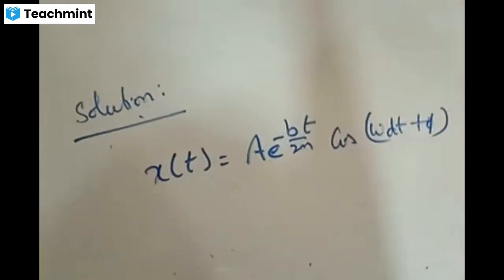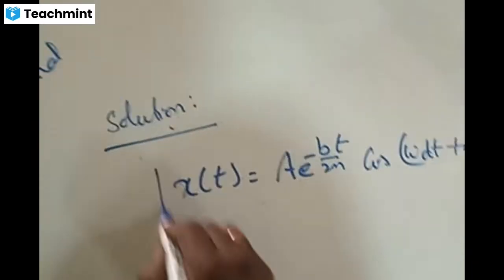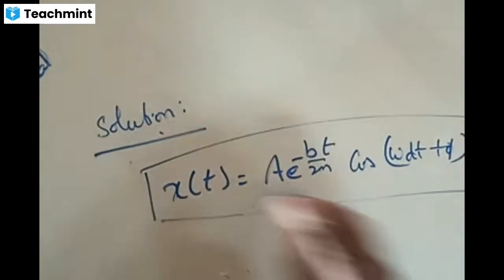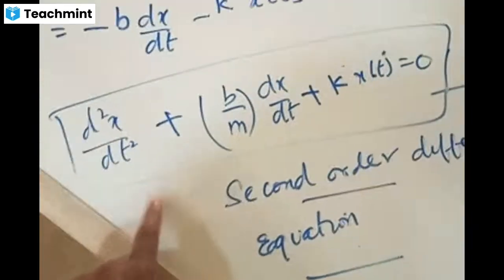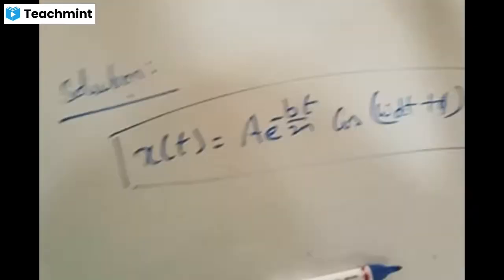Solution of this second order differential equation would be in this. So మీరు solution ఒకటే గుర్తుపెట్టుకోవాలమ్మా.